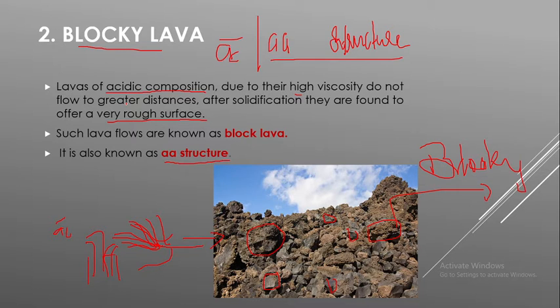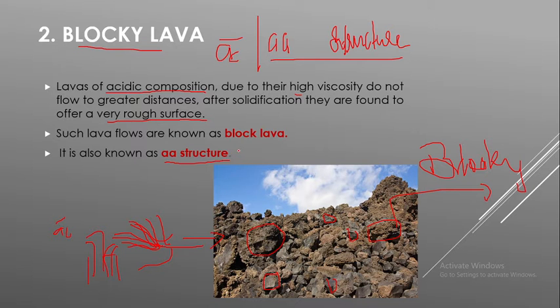It flows only a very short distance, then consolidates and cools in those places, forming a very rough surface. These blocks or rough surface rocks are known as blocky lava structure, and another name for it is AA structure.